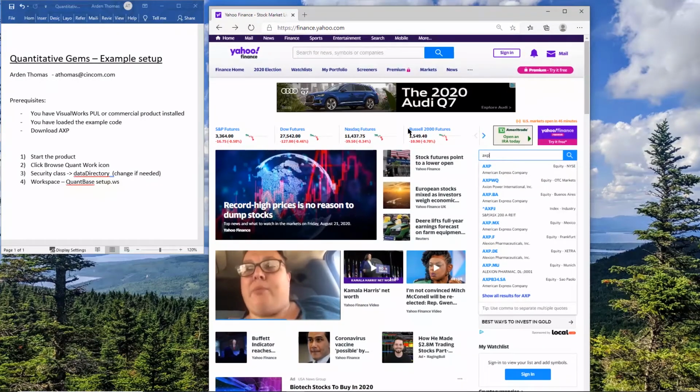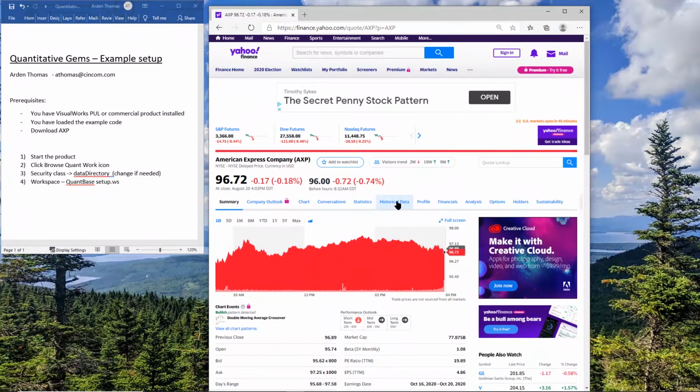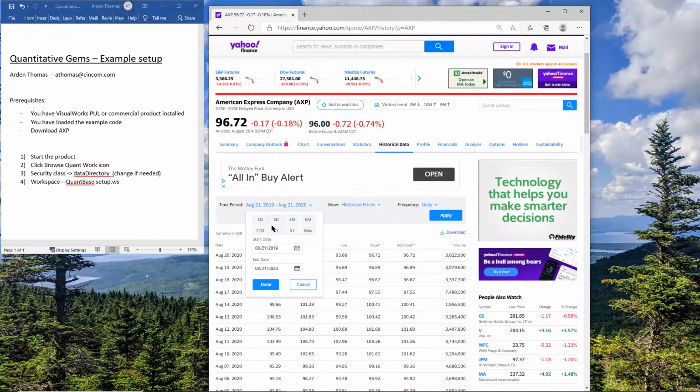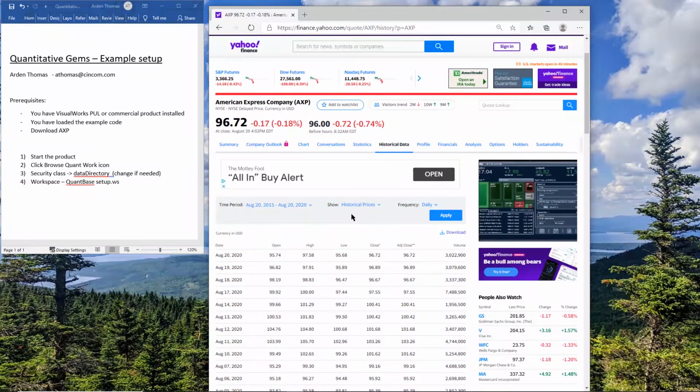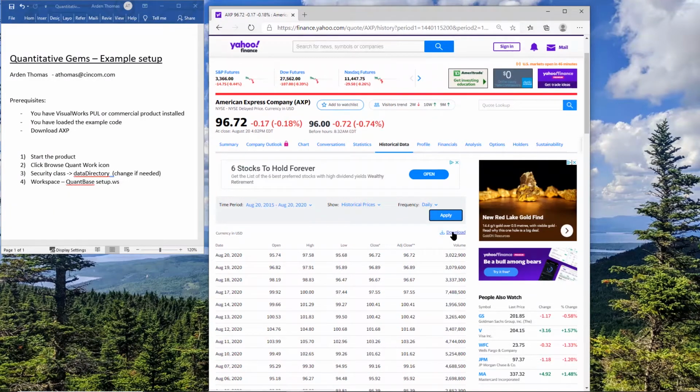So remember, before we showed you to go to Yahoo Finance, click in AXP, historical data. Let's get 5 years of data, for example, daily, yes, apply, and download that.